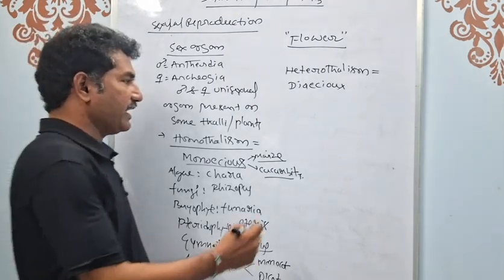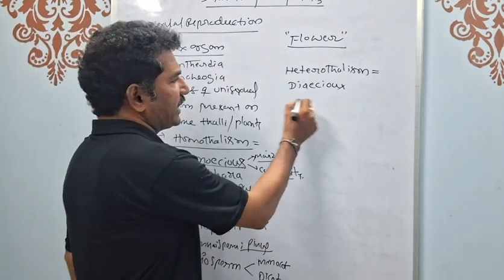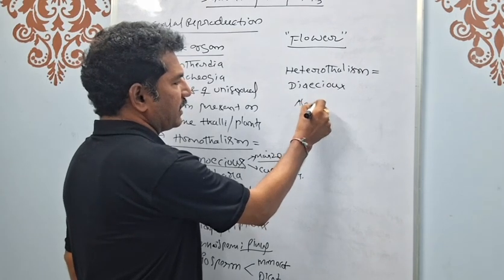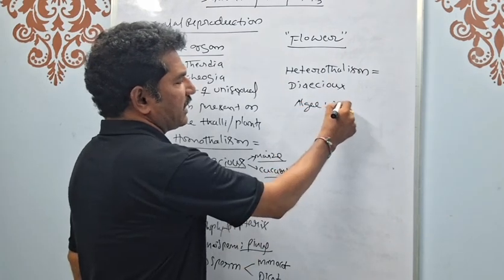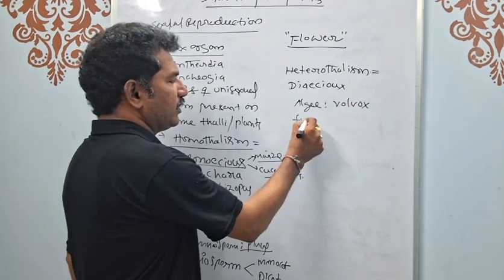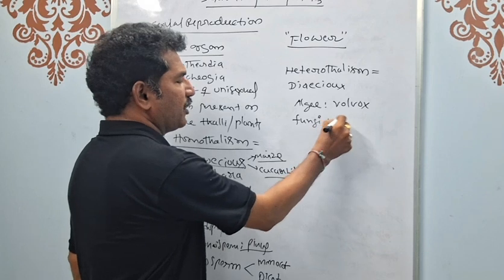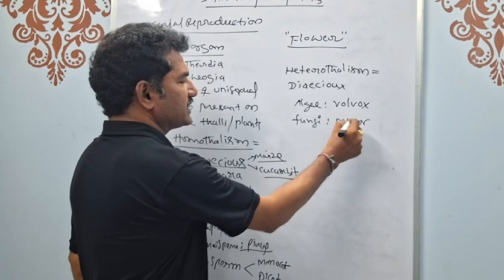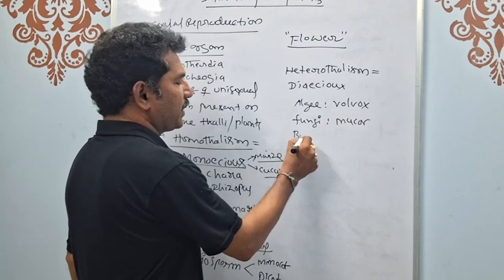In the same manner, the heterothallic alga is Volvox, the best example. The heterothallic fungus, Mucor, is the best example.